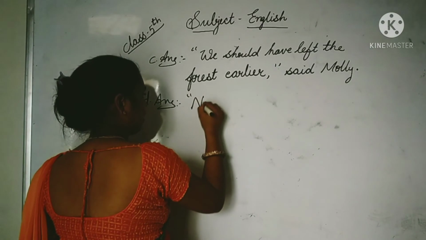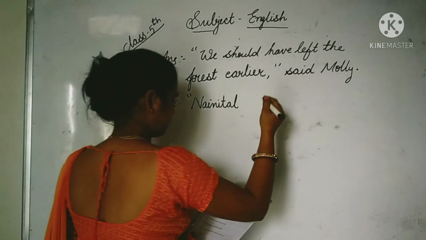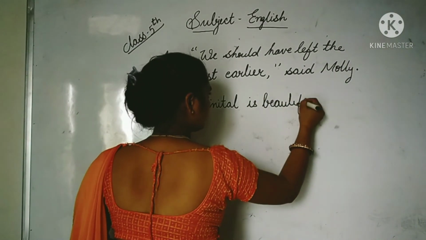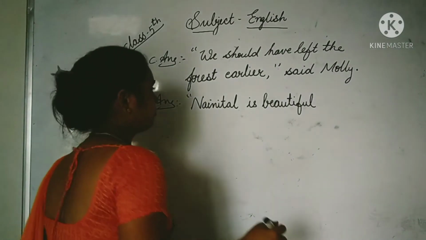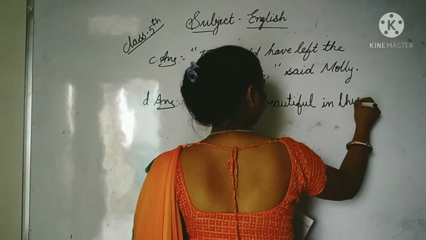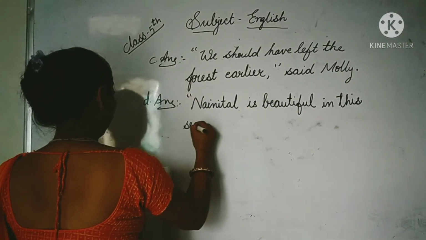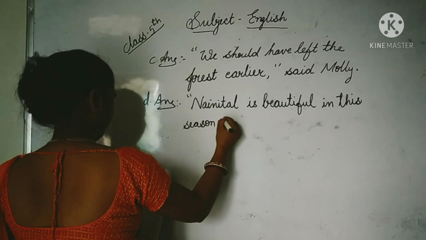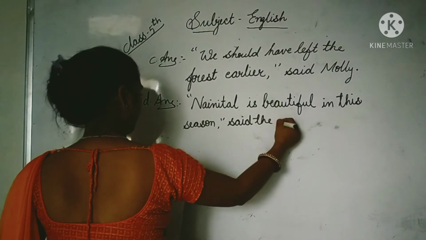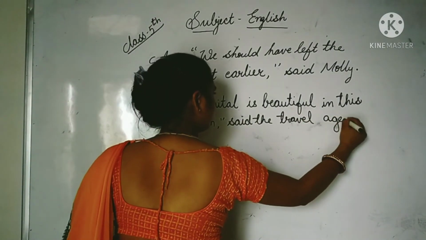Nainital is beautiful in this season, said the travel agent.